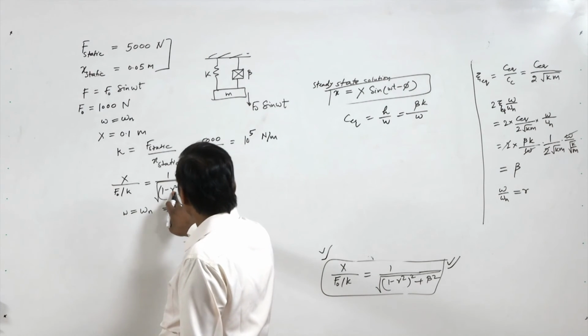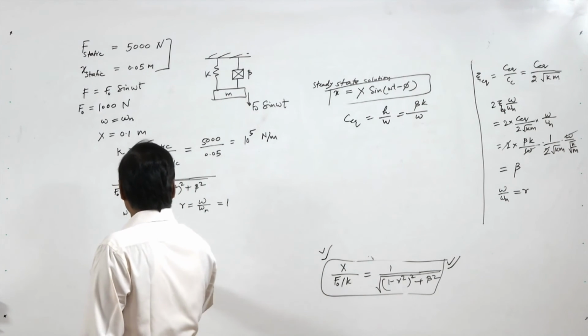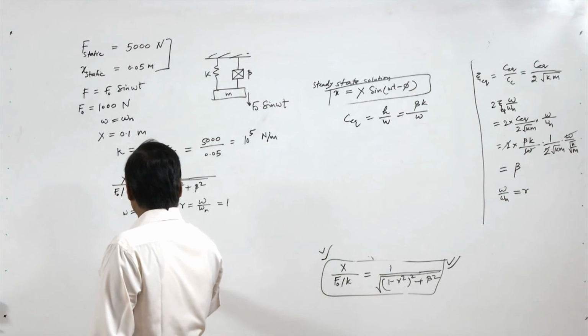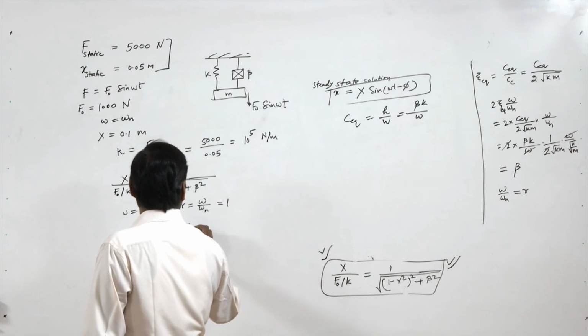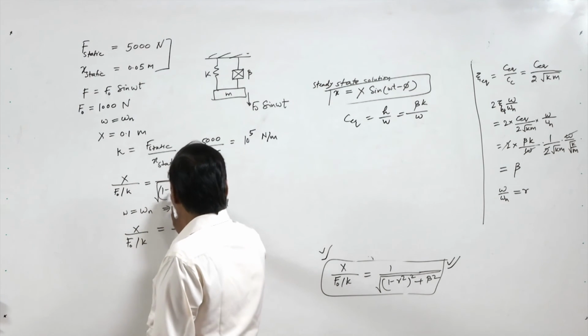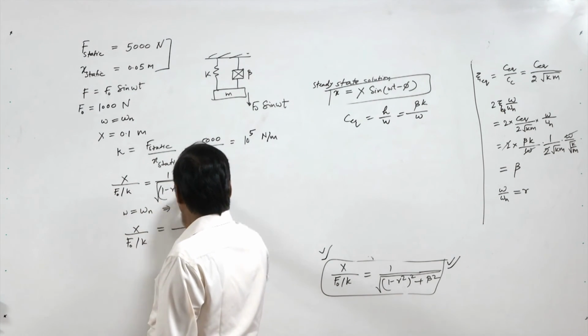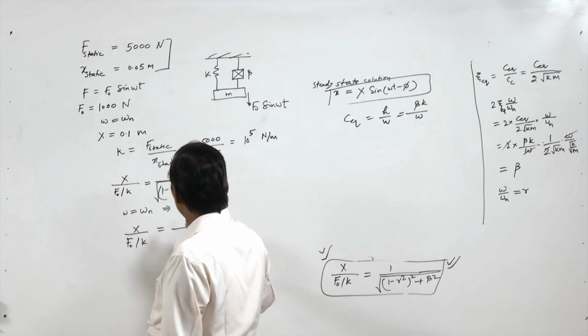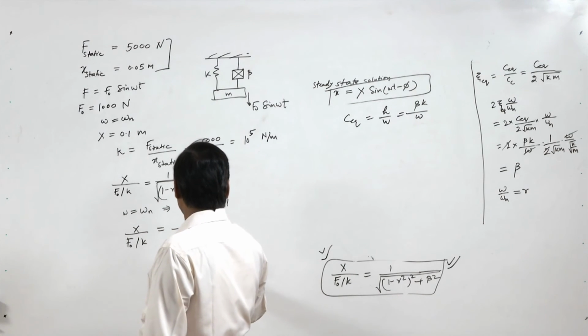If we put r equal to 1 here, 1 minus 1 is 0, so we will have the square root of beta square, so we will get 1 by beta.